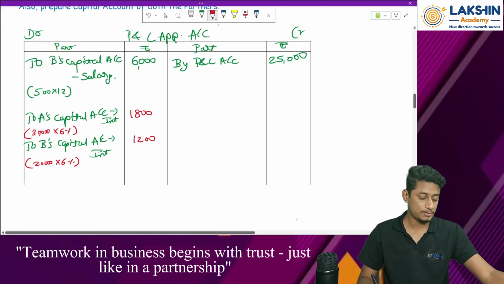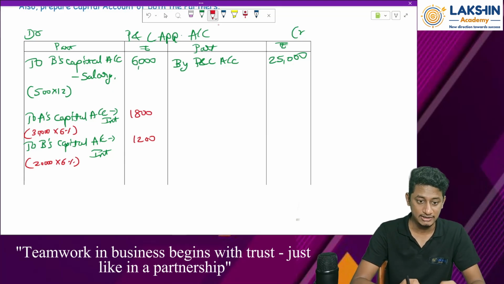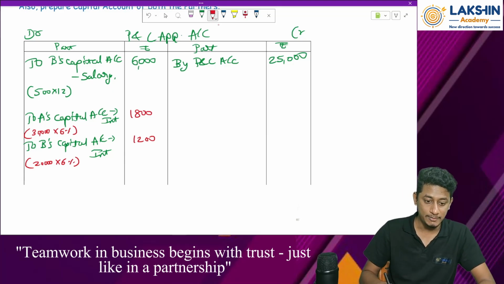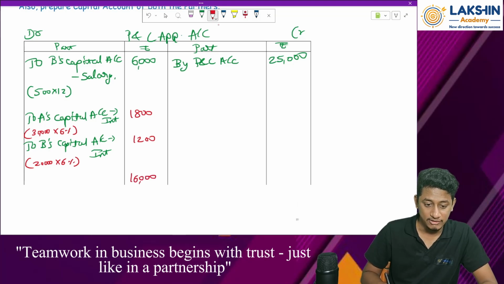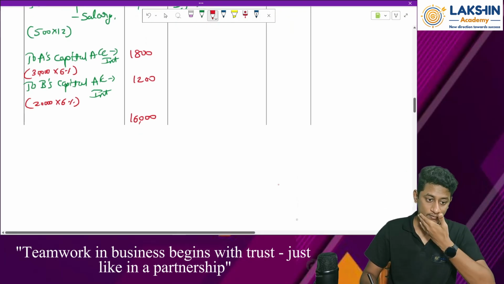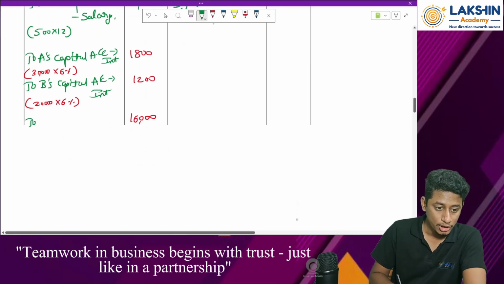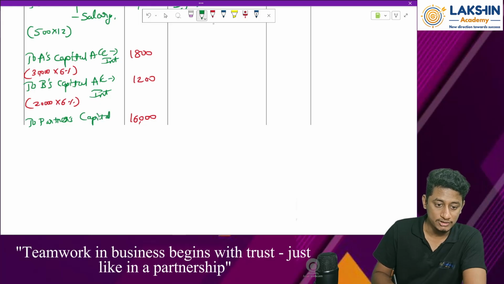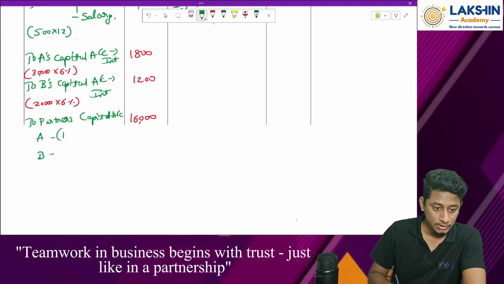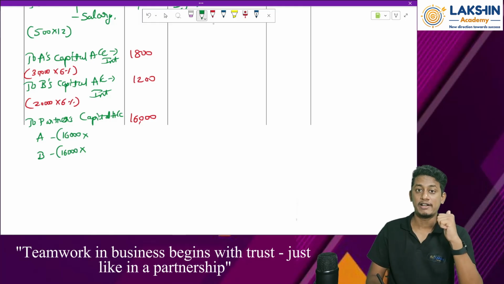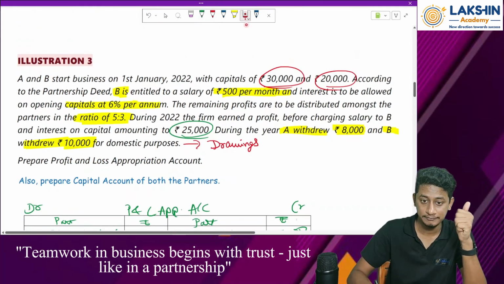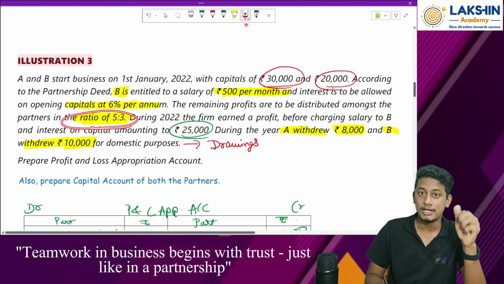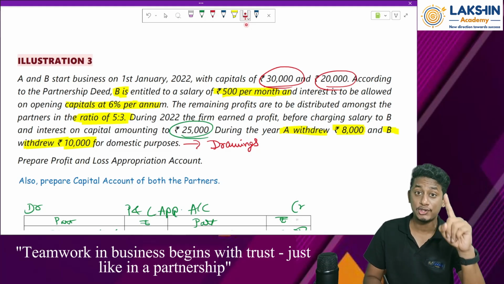Now, so what can I do? I can balance the P&L appropriation account now. So 25,000 minus 6,000 minus 1,800 minus 1,200. How much will that be? The closing balance is 16,000. Now divide this between the partners. So to the 2 partners' capital accounts, A, B, 16,000. In what ratio should I divide it? Remember this. Whatever profits or losses are there will be divided in the ratio of 5:3.